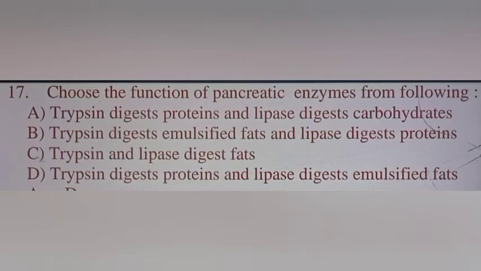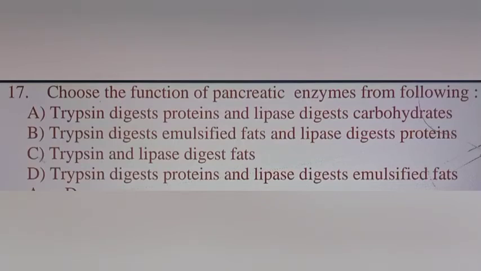17th question. Choose the function of pancreatic enzymes from the following. A, trypsin digests protein and lipase digests carbohydrate. B, trypsin digests emulsified fat and lipase digests protein. C, trypsin and lipase digest fat. D, trypsin digests protein and lipase digests emulsified fat. In option A, trypsin digests protein, that is correct, whereas lipase digests carbohydrate, that is wrong, because lipase digests fat. In option B, trypsin digests emulsified fat, it is wrong, hence we will not go with option B.